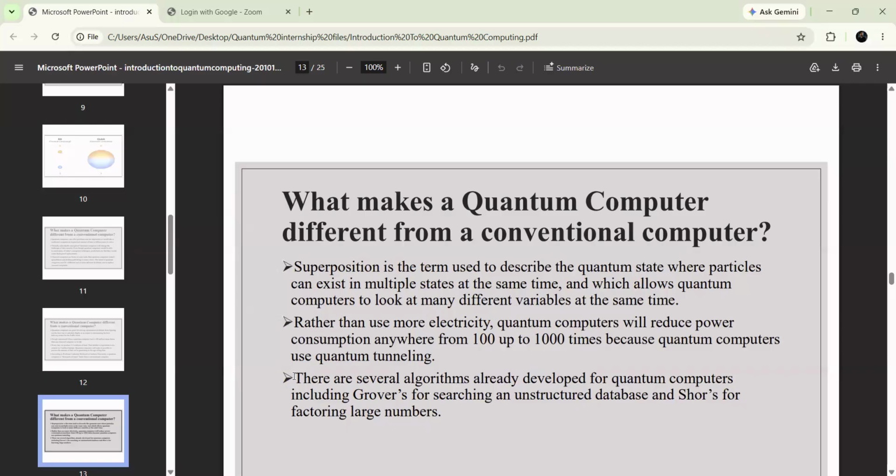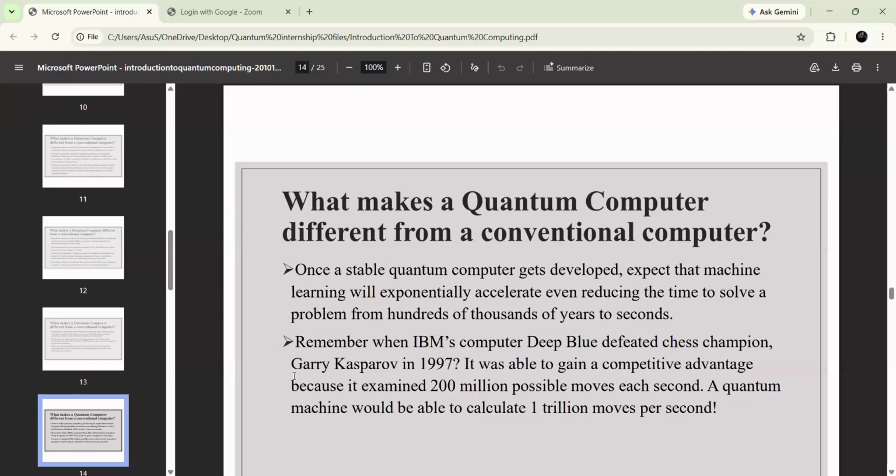And also, there are some algorithms developed for quantum computers, like Grover's search algorithm, Shor's algorithm, and all those things. If you have a stable quantum computer, once it gets developed, you can expect it to accelerate and reduce the time.